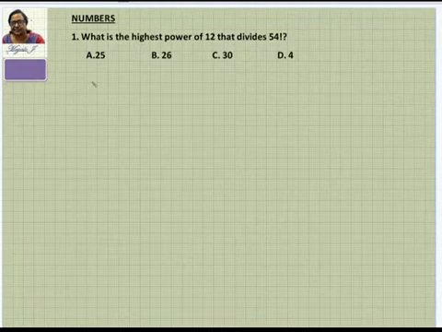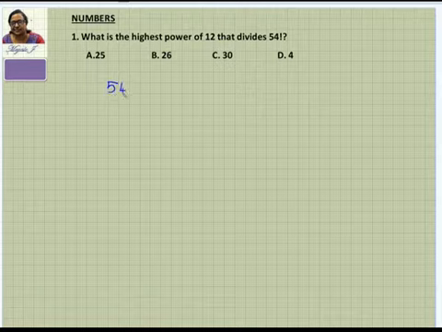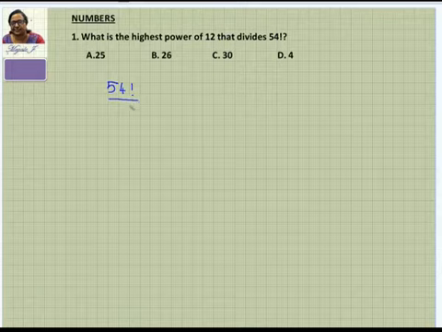So what is the highest power of 12 that divides 54 factorial? This is a factorial problem which you would have done. Mostly I have given 100 factorial, how many tens are there? It is a similar kind of problem. The question asked here is, how many such 12s can you divide this 54 factorial by, and still get an integer as a value?